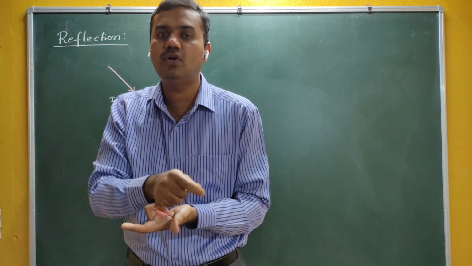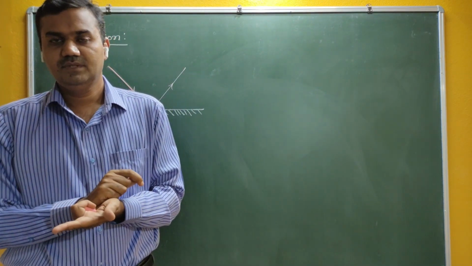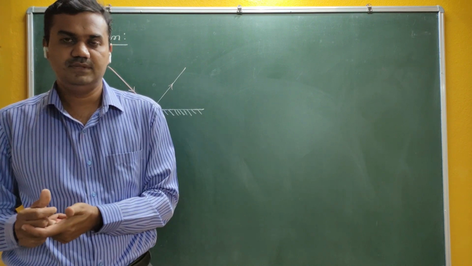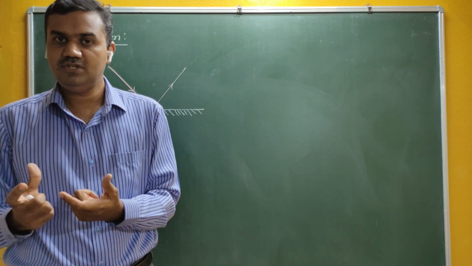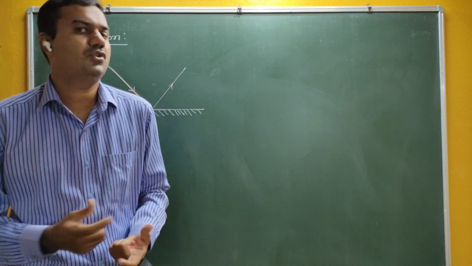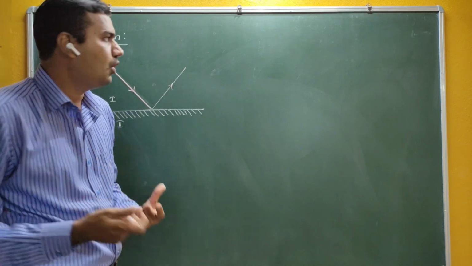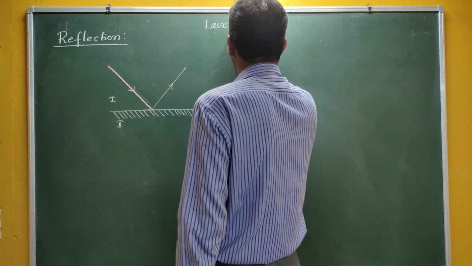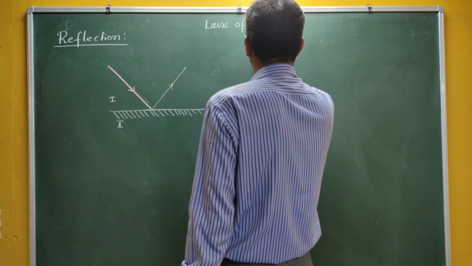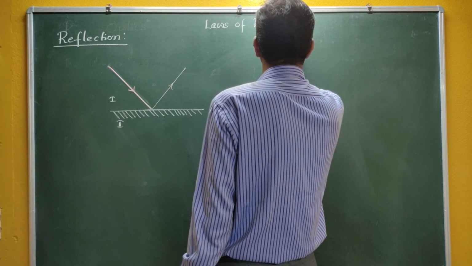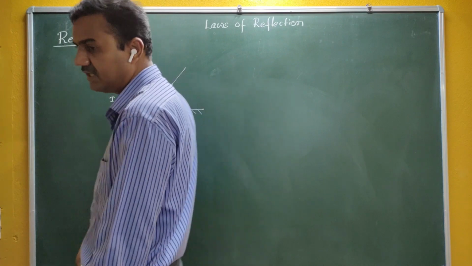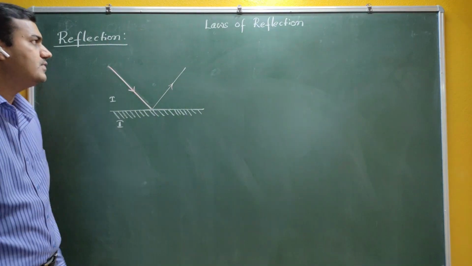Only then do I call that phenomenon reflection, otherwise it may be scattering or another phenomenon. So reflection should obey certain laws, and those laws are called laws of reflection.